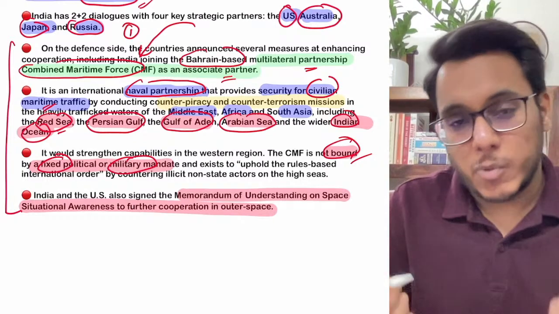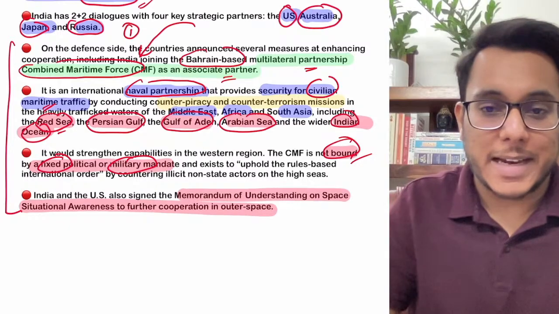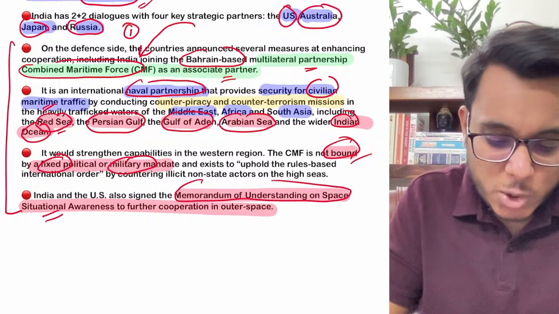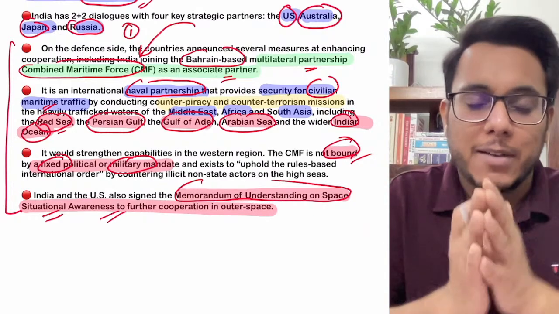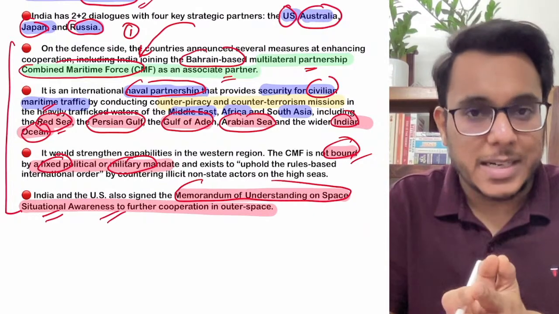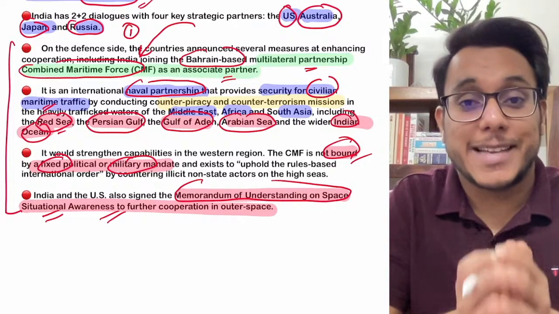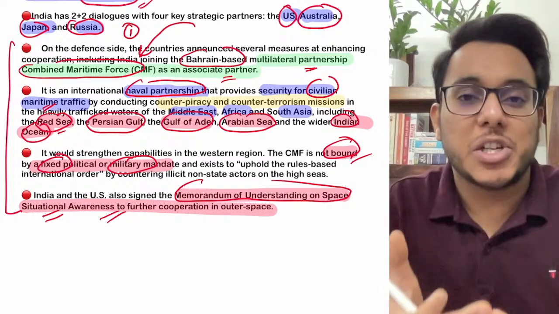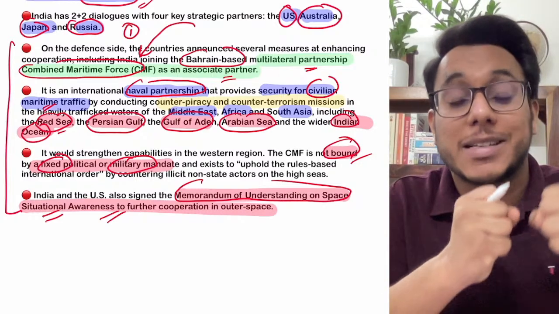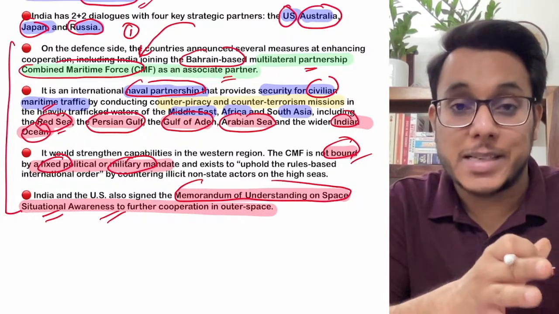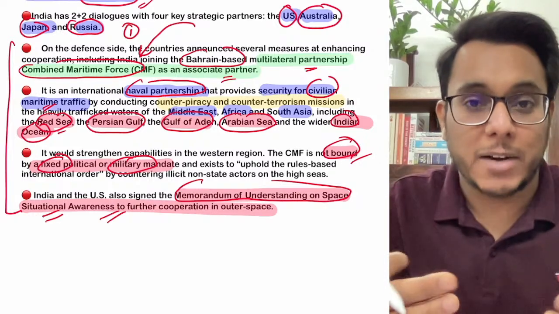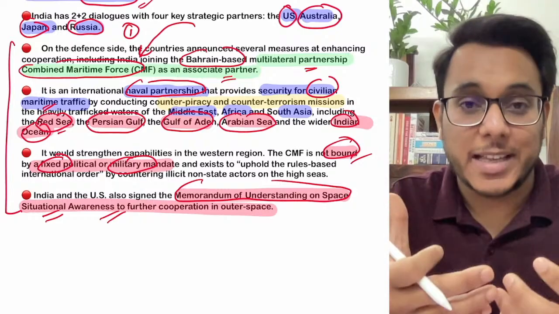Now, further guys, what has happened? India has also signed with the USA a Memorandum of Understanding on Space Situational Awareness. Now, first of all guys, you need to understand that recently Russia tested its capability to destroy satellites in outer space. Because Russia has developed the capability to destroy satellites in outer space, today the USA wants more partners with which it can cooperate and share expertise.